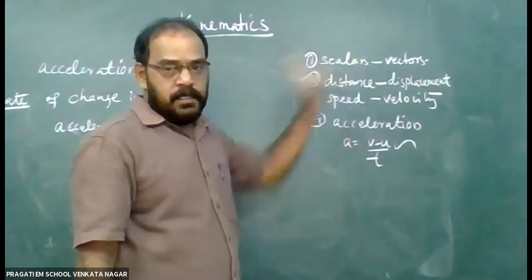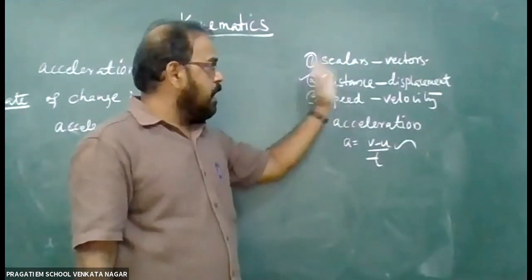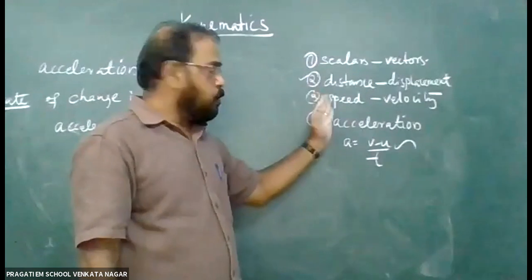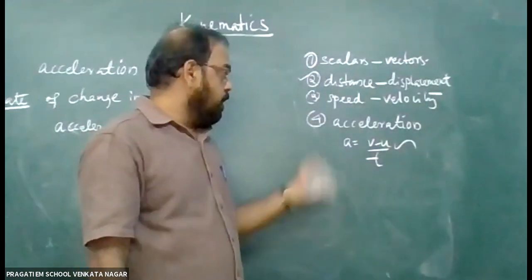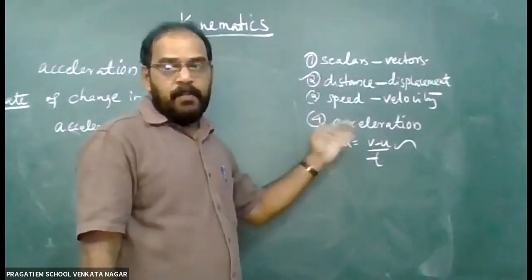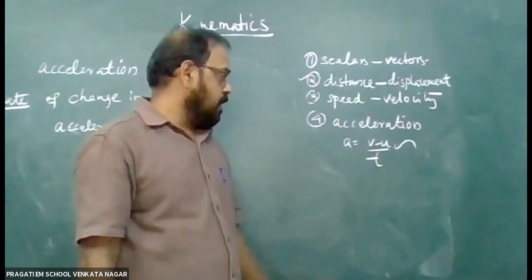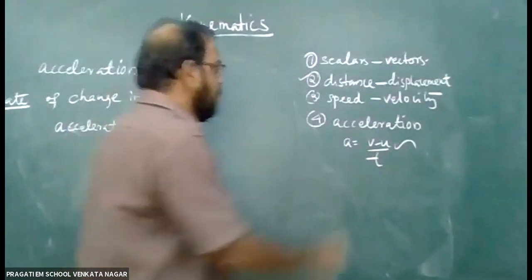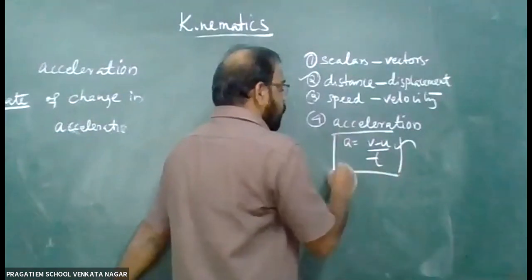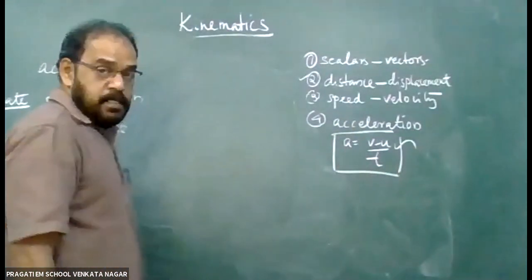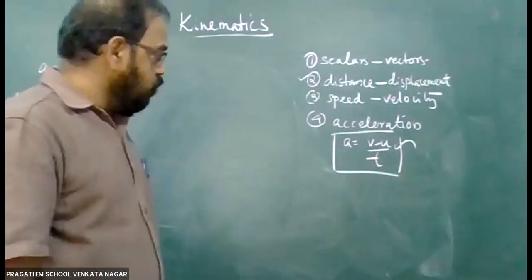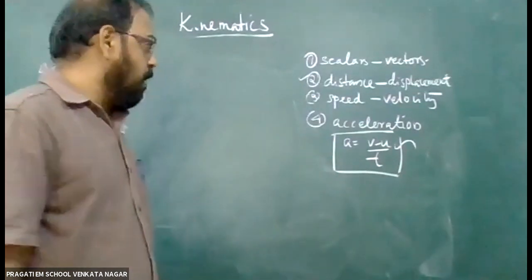Scalars and vectors, distance and displacement, speed and velocity, and another very important one is acceleration. And the formula of acceleration is A is equal to V minus U by T. Only one main formula we studied.